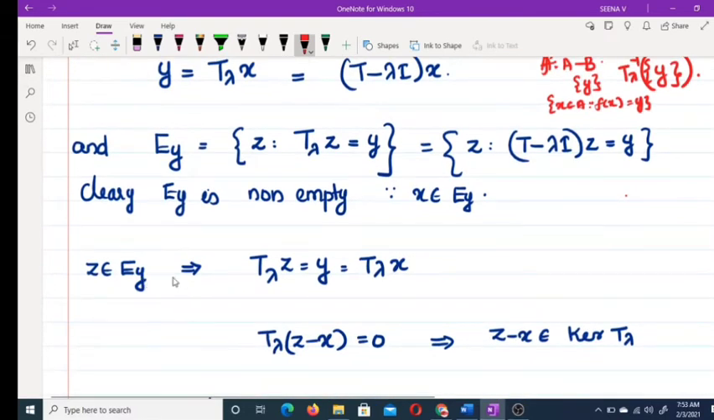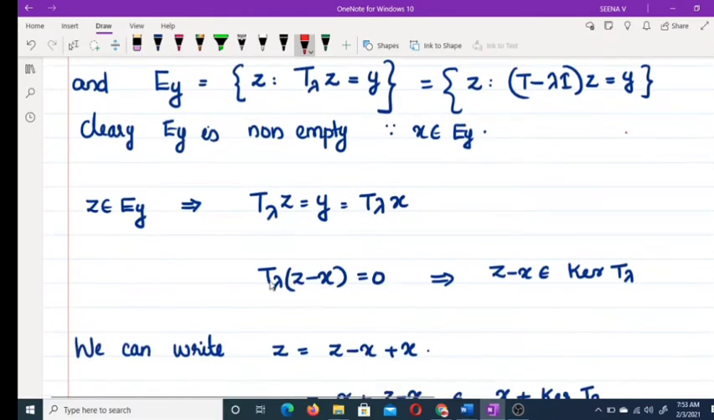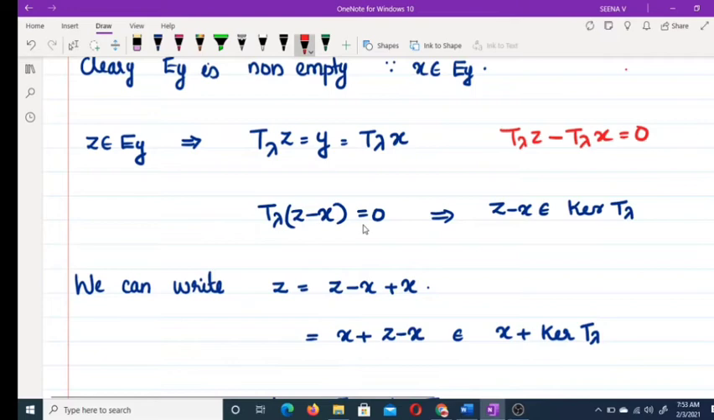Now, some z belongs to E y means what? T lambda z is equal to y. But we know that this y is same as T lambda x. Therefore, T lambda of z minus T lambda of x is equal to 0. That means T lambda of z minus x equal to 0. That means z minus x is in kernel T lambda.